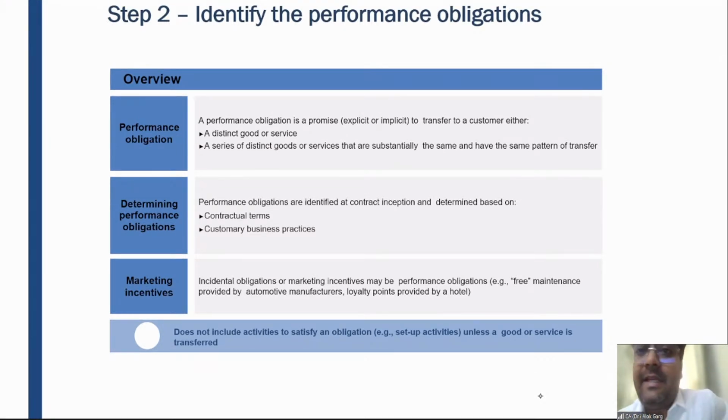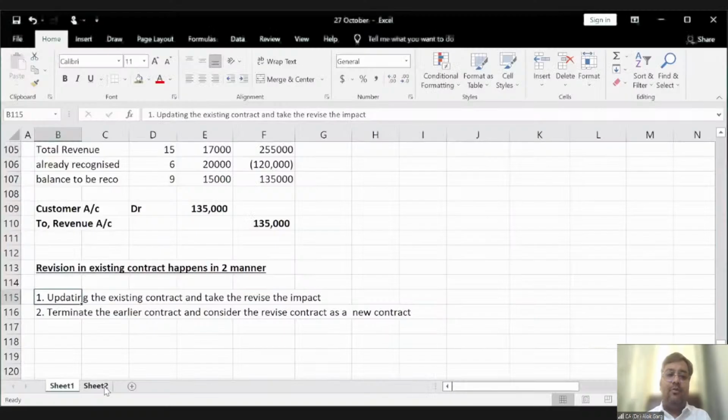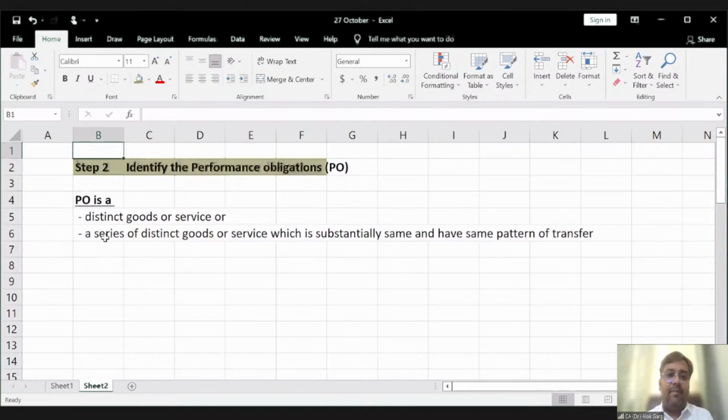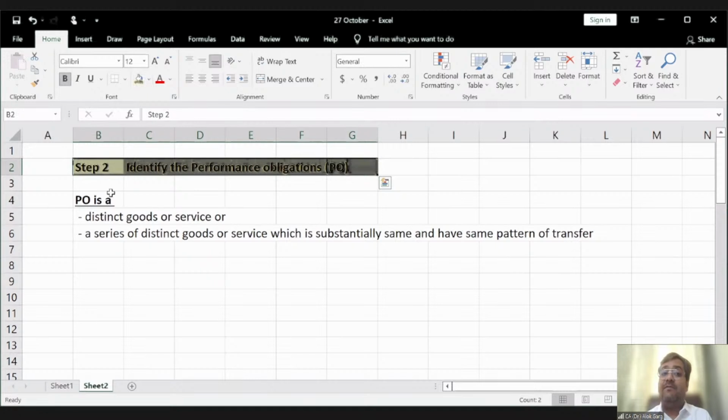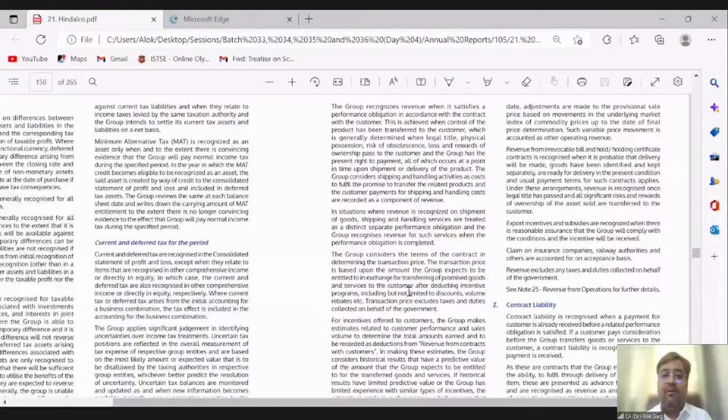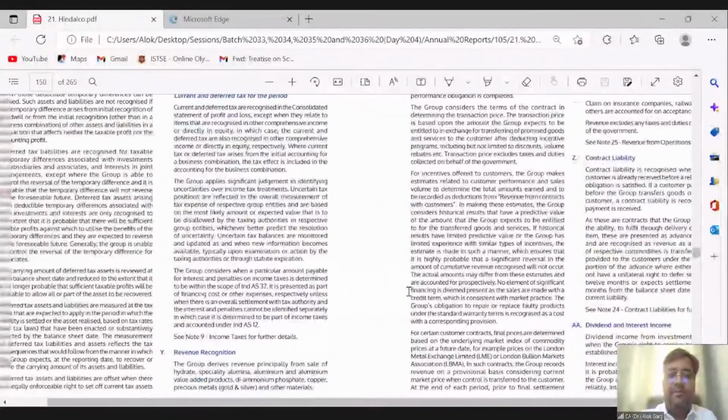Right. So let me go back to my Excel sheet and we'll discuss some examples there again, and then I'll come back to the PPT and discuss a lot of examples. The second step is to identify the performance obligation, and it is very important because only when the performance obligation is satisfied will revenue be recognized, right? Let me show you one annual report. This is the annual report of Hindalco Industries Limited. I hope it is visible, guys.